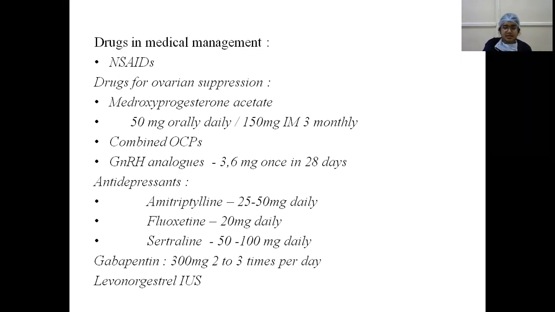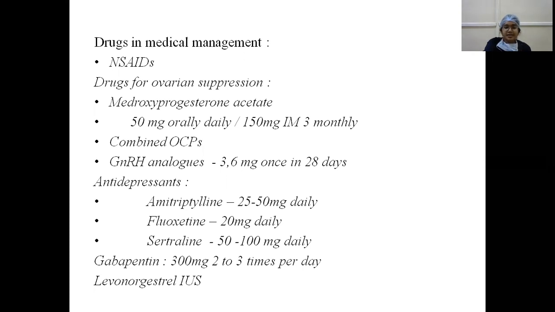The GnRH analog is leuprolide 3.6 milligram once in 28 days. Antidepressants which can be used are amitriptyline 25 to 50 milligram daily, fluoxetine 20 milligram daily, or sertraline 50 to 100 milligram daily.